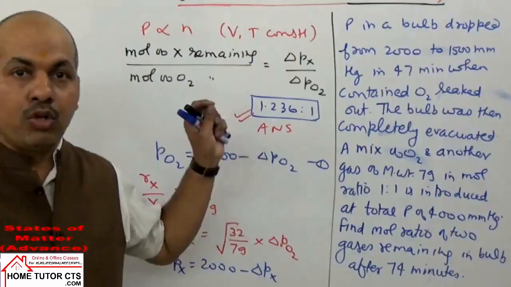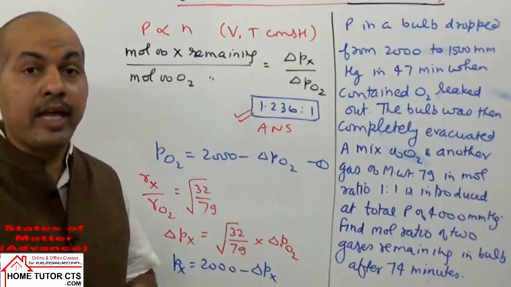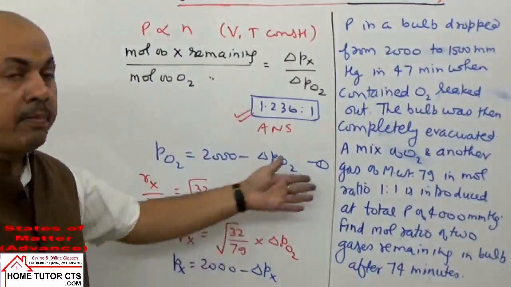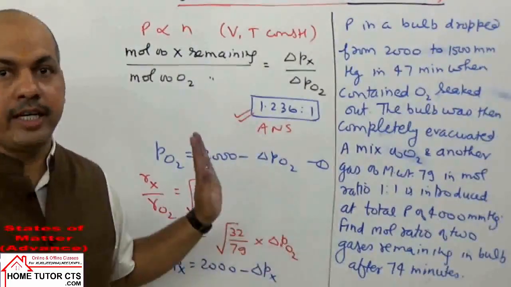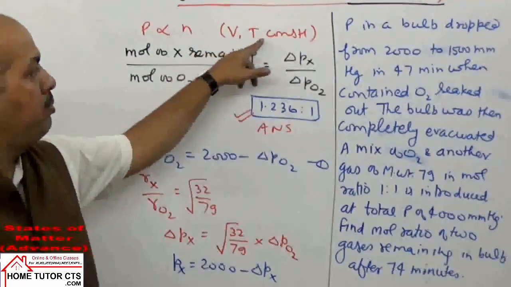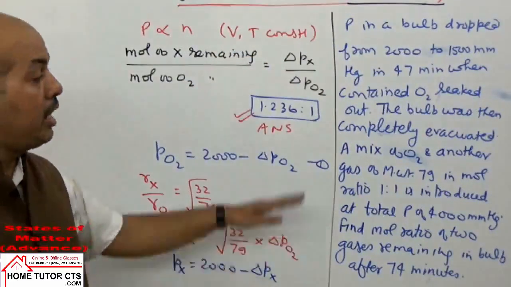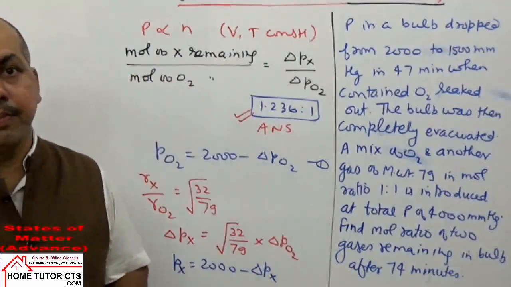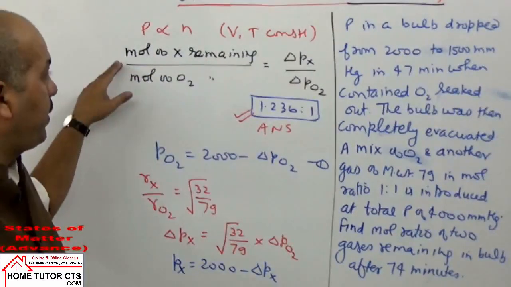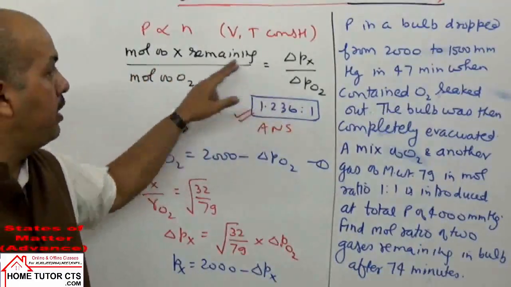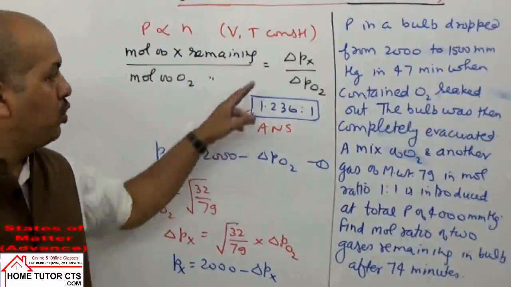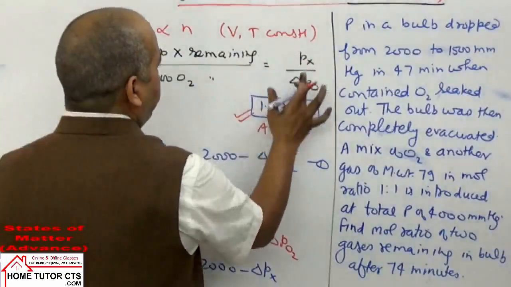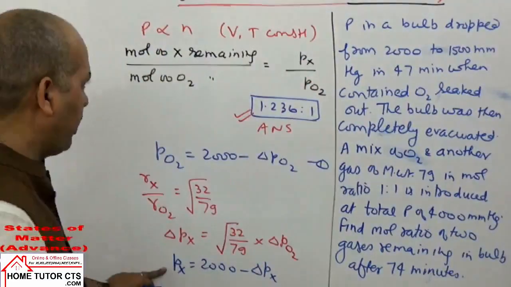यहाँ पर आप मोल्स नहीं निकाल पाएंगे इस केस में, because for calculation of number of moles आपको क्या required है? आपको required था temperature, volume, बल्ब का कुछ नहीं दिया है. तो हम क्या देखेंगे कि volume of the bulb suppose to remain constant, T आपको दिया नहीं है, so we assume same temperature, then we can use this point here that in such a case the pressure of the gas remaining will be same as ratio of the moles remaining. So it is, sorry, not delta, it is Px and PO2.